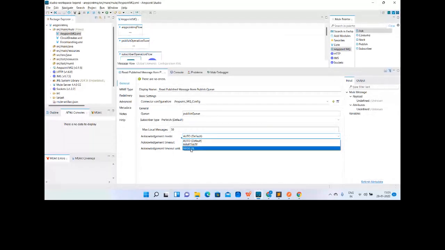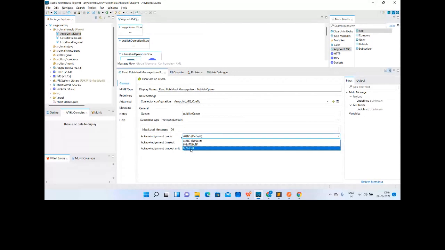What is sent back is the token ID. Whenever we consume the message, a token ID is created, and that token ID is sent back with the ACK and NACK. If ACK takes that token ID back, it informs that the message was consumed successfully.